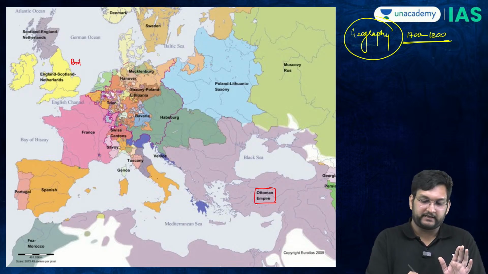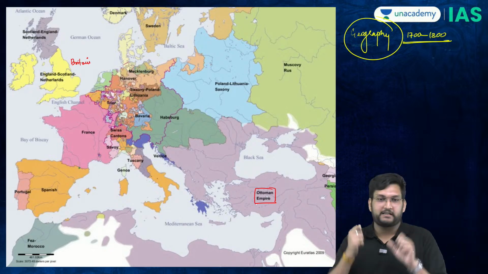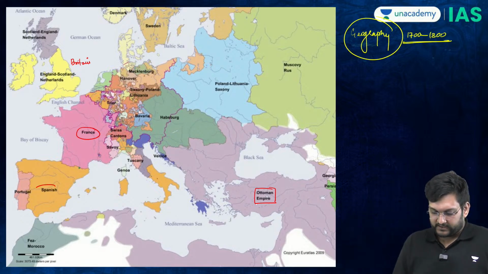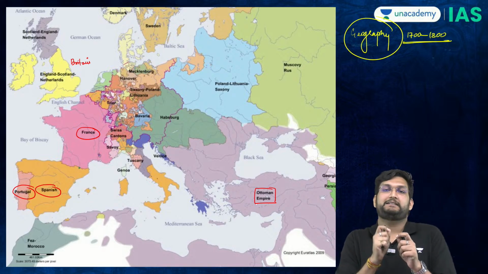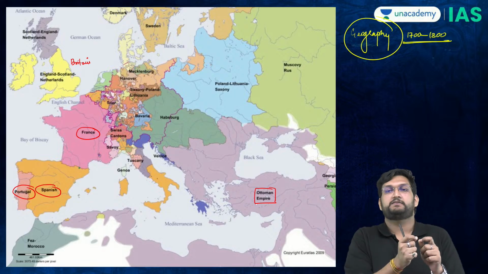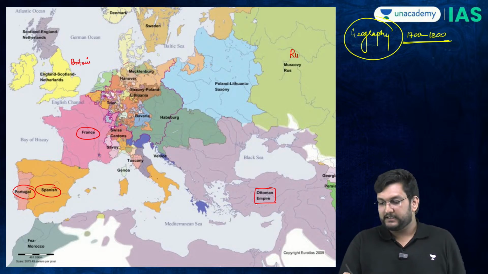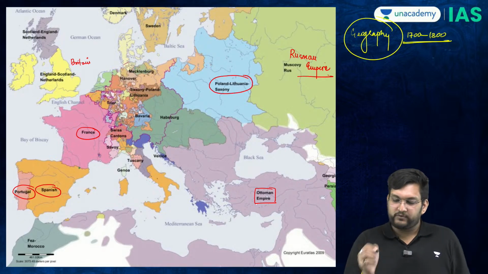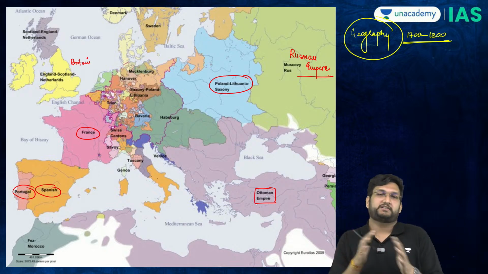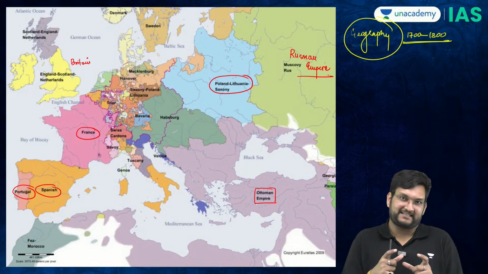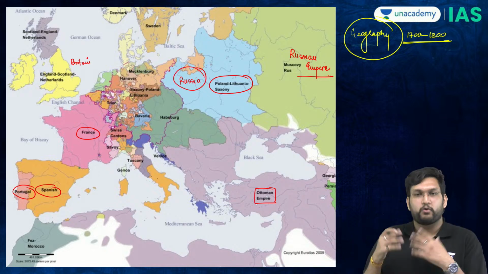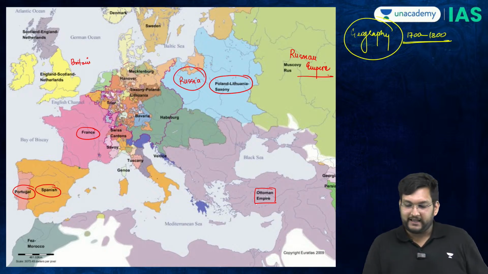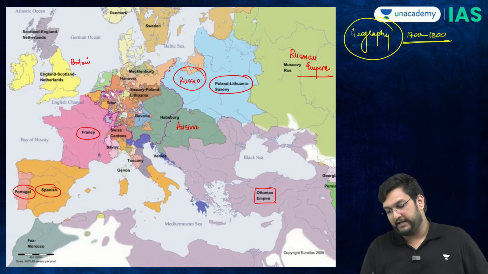You have standard Britain, an important great power as they were called. Then they have France, Spain, Portugal. This doesn't change. But then you will see multiple smaller kingdoms which don't exist today. This is the Russian Empire. This was an area which was part of the Russian Empire, which is modern day Poland, or the Polish nationality. But more or less, it was believed that Russia controlled this by hook or by crook, the Russian Empire. And then we have something called the Austrian Empire here.